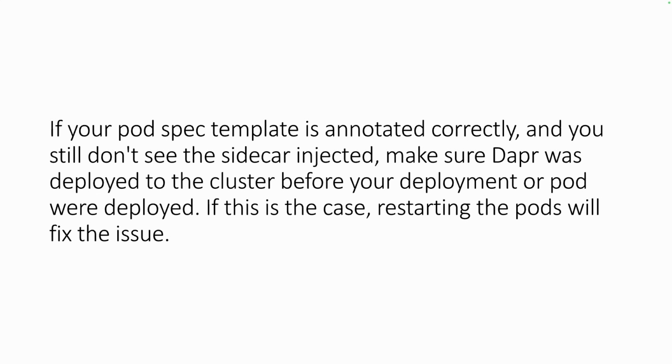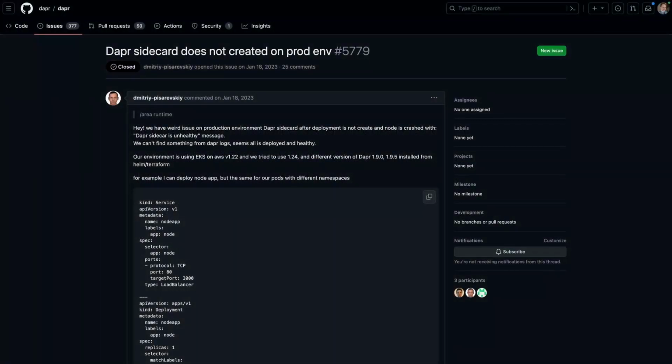And you know what? Let's even reinstall Dapr. So first, we removed all the charts related to our application, then we reinstalled Dapr just to be sure, and then installed the application. And nothing. The sidecars were still not injected. I guess it's time to Google some more. Aha, another issue. It even says on prod environment. We're getting closer, aren't we?